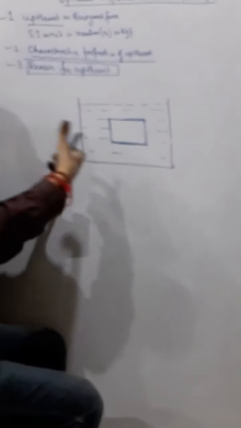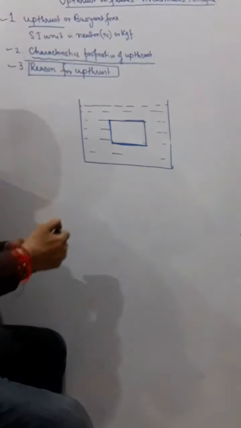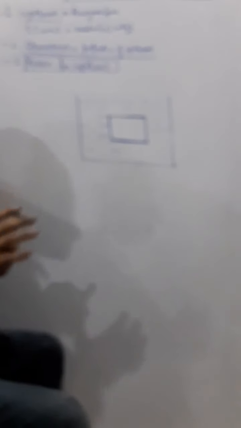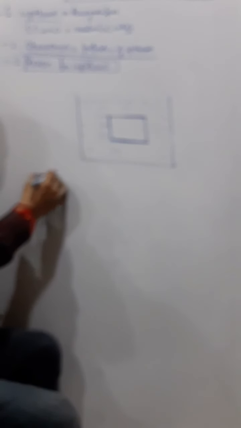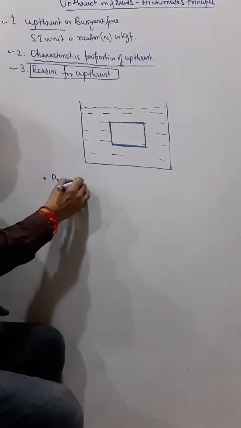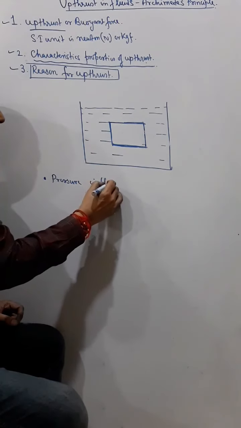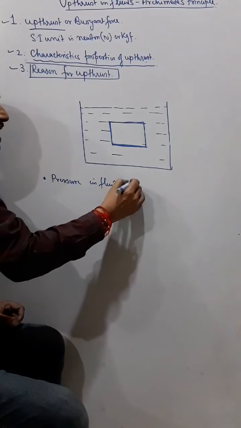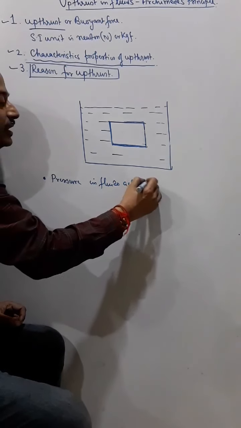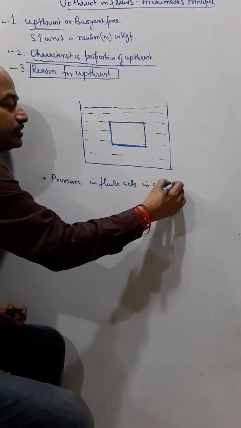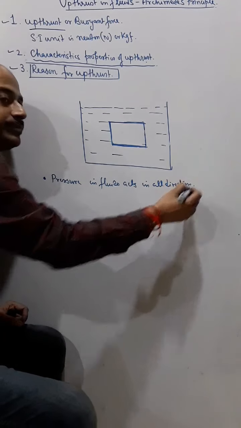You have studied in the pressure chapter that pressure acts in all directions. The first thing is that pressure in fluids acts in all directions. So we have studied this.